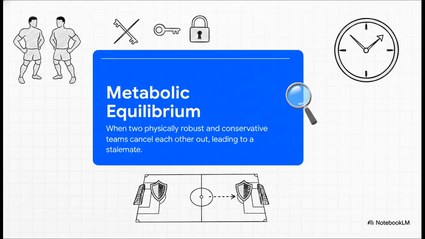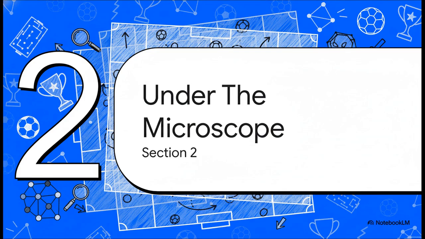And the last key term for us is metabolic equilibrium. This is what the system calls a deadlock. It's what happens when you get two really physical, really cautious teams that just completely cancel each other out. It's a predicted stalemate. All right, so now we've got the lingo down. We know what these weird terms mean, so let's put it all into practice and see how the system applies this language to actual AFCON qualifiers.